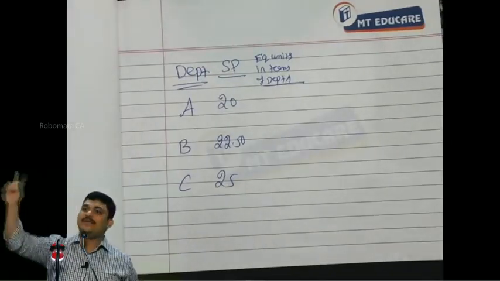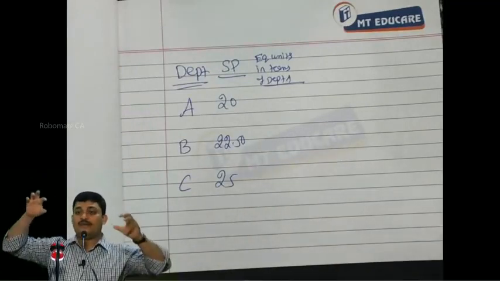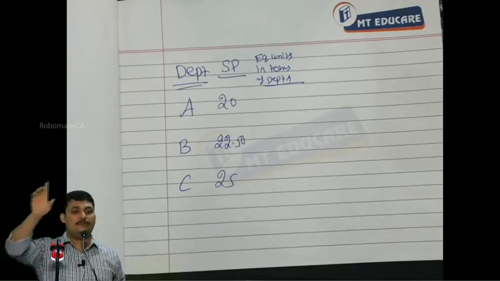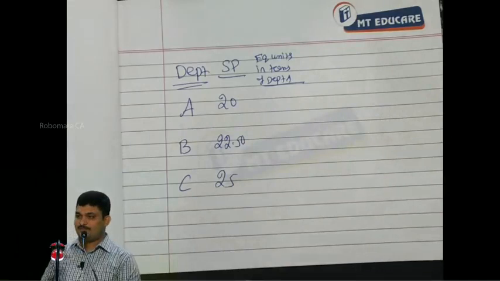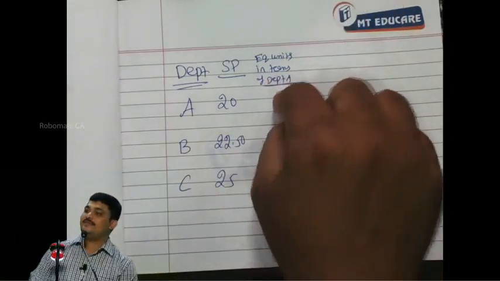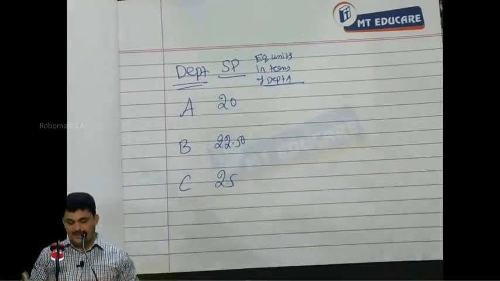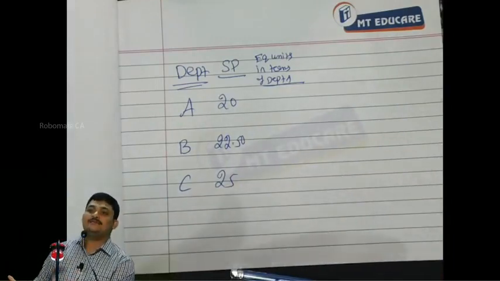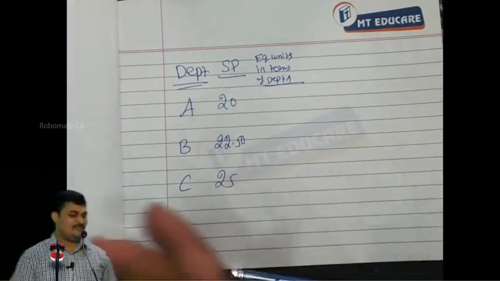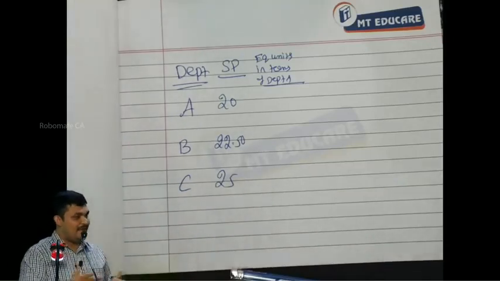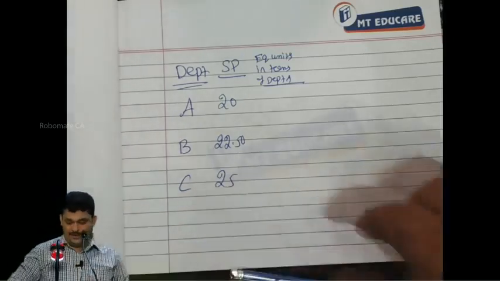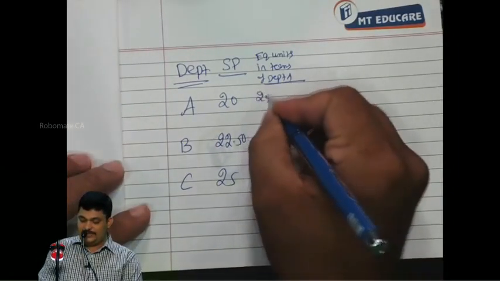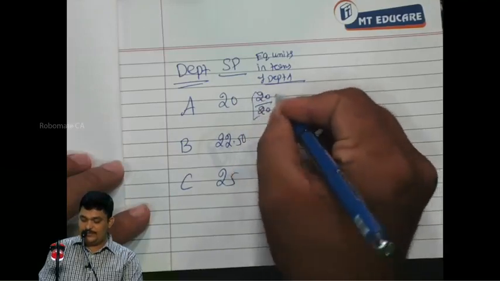That is, by spending 1 lakh rupees, instead of buying the units of different departments, you spend the entire money on buying one departmental unit. So I am expressing everything in terms of department A. How do you express that, sir? It's very simple. 1 unit of department A equals how many units of department A? 1 unit. So it is 20 divided by 20. It is 1.